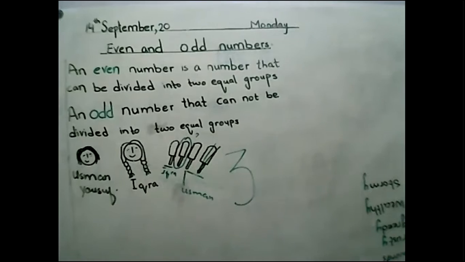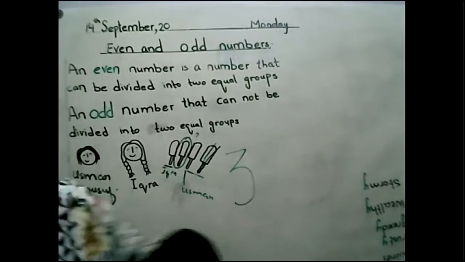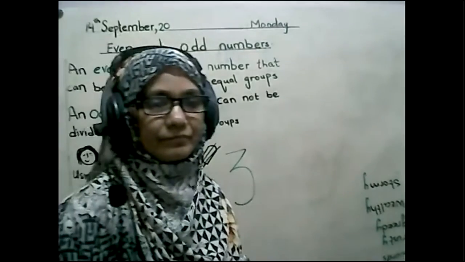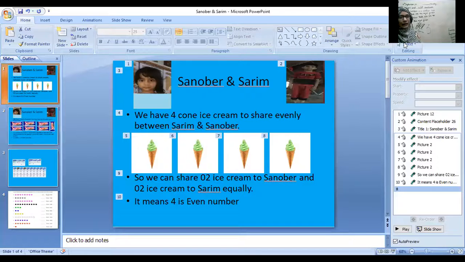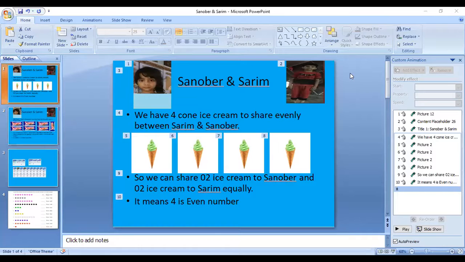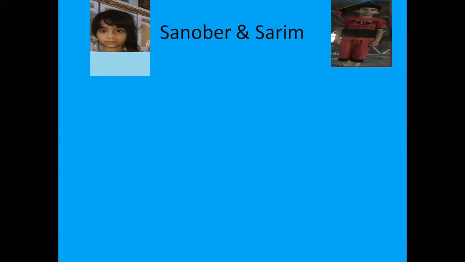Let's see, we will learn something with some presentations, some sheets. See, now again there are 2 children, Sanobar and Sarim, right?